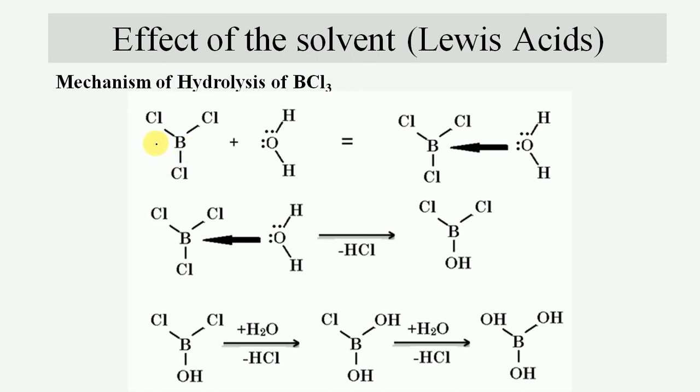In this case, boron trichloride has a vacant 2p orbital. The first step involves the attack of the water molecule on it, and there is a formation of a coordinate bond between boron trichloride and water. In the second step, one HCl molecule is lost, and one Cl atom is replaced by one OH group.